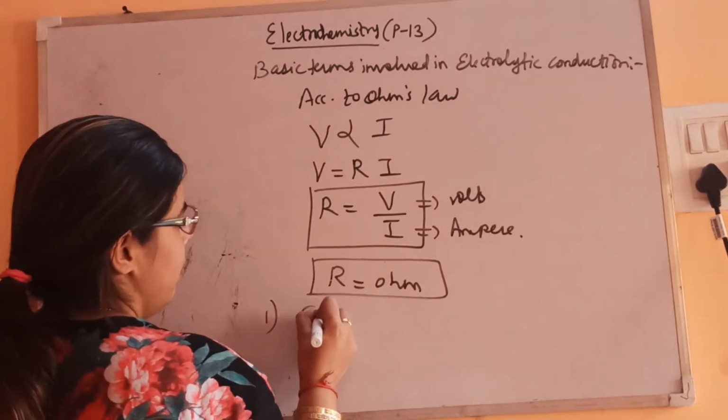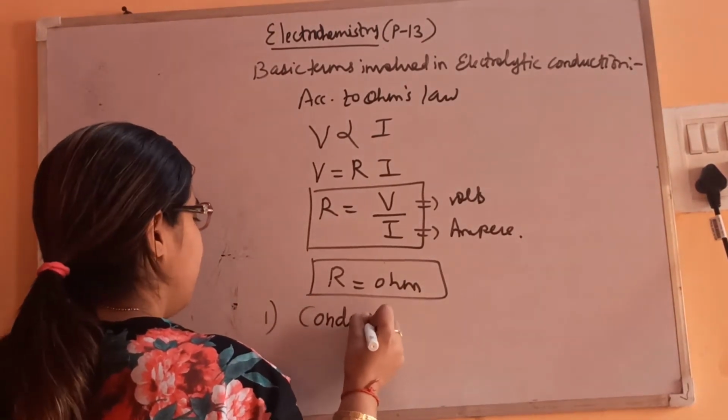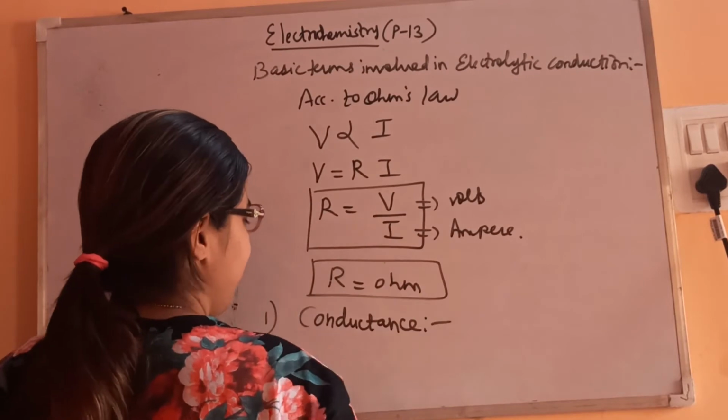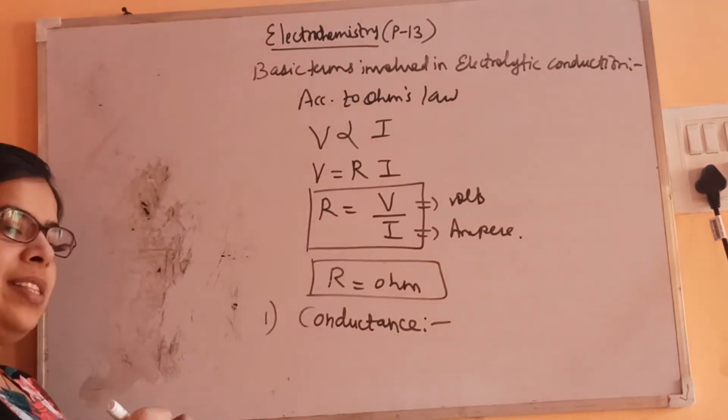Now let's see the next term, conductance.